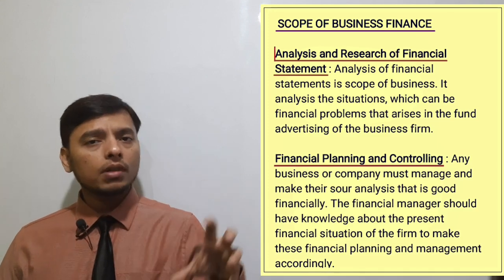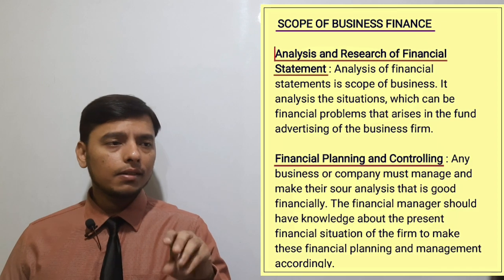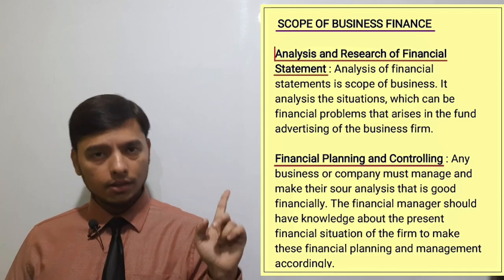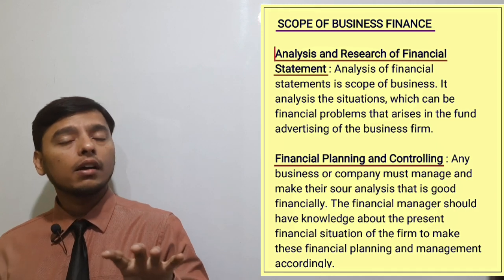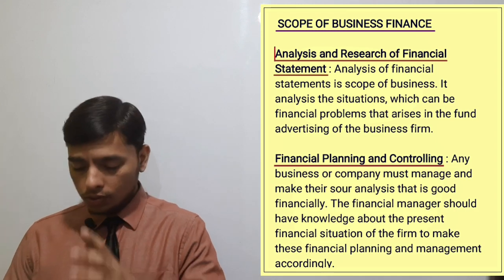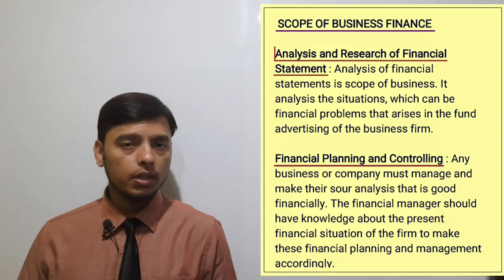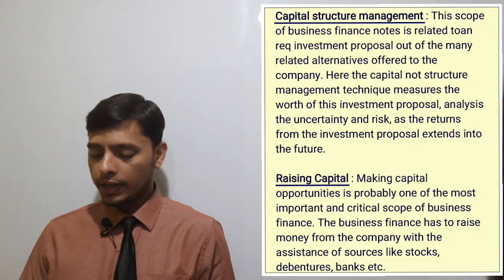If there is any problem or any mishappening related to that decision, they will try to control those things which go beyond that line. So this is your financial planning and controlling. This is also the scope of business finance.